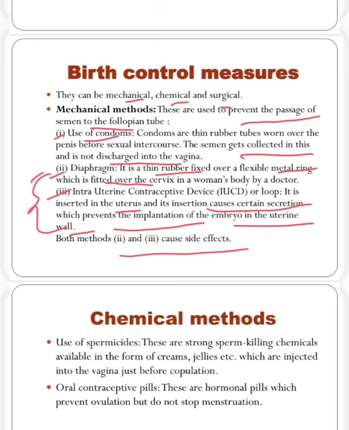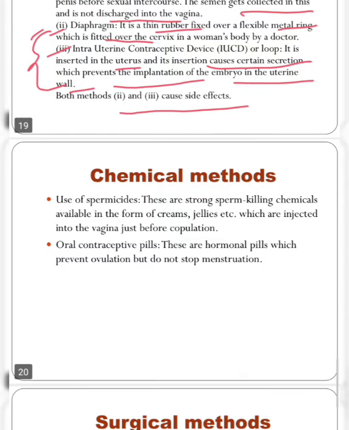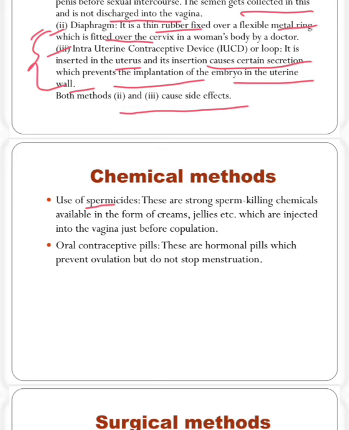Okay. So we have seen about the mechanical methods of birth control. Next we will go to chemical methods. So use of spermicides, means these are strong sperm killing chemicals available in the form of cream, jelly, etc., which are injected into the vagina just before copulation.